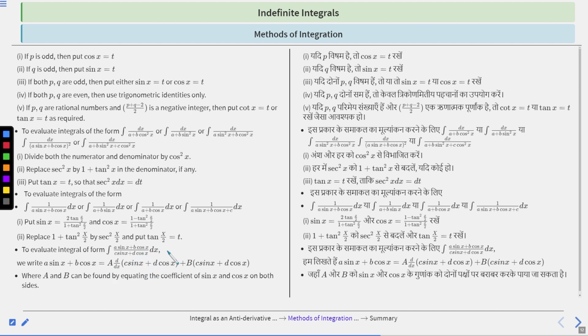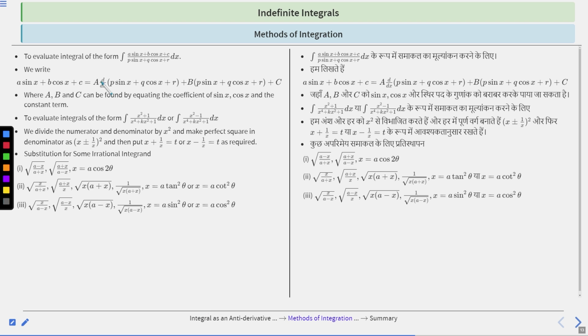To evaluate integral of the form, integration of a sin x plus b cos x upon c sin x plus d cos x dx, we write a sin x plus b cos x equal to a times d upon dx of c sin x plus d cos x plus b times of c sin x plus d cos x, where a and b can be found by equating the coefficient of sin x and cos x on both the sides, right? We have to remember and keep in mind these things, okay?